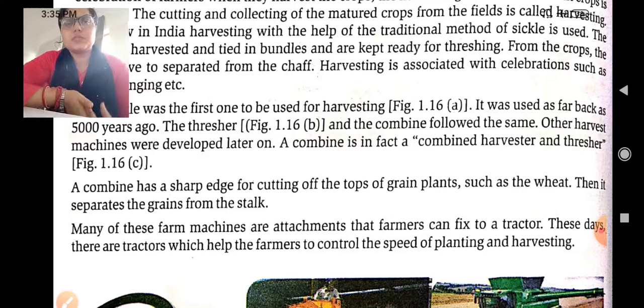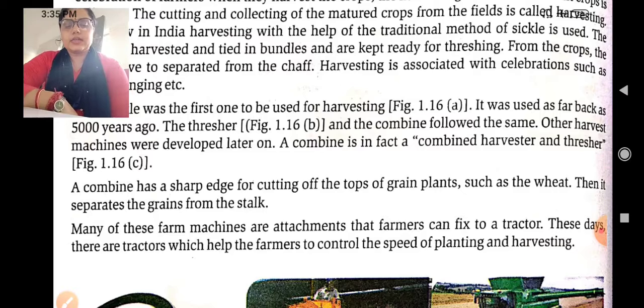All the new techniques, beta, are used to save the farmer's time, with less hard work and less labor. So they collect all the crops and then harvest them, and the sickle is a very ancient method which we still use nowadays somehow. The combine followed, combining the thresher and the harvester.